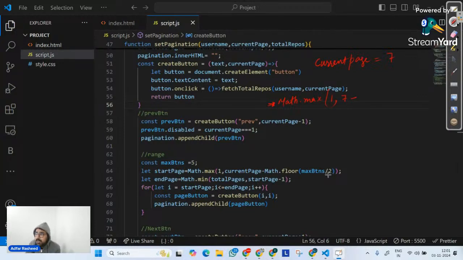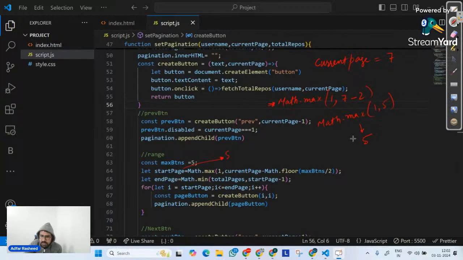What is that? Maximum buttons divided by 2 is 2.5, with floor that is 2. Yes or no? So math.max of 1 comma 5. What is the answer to this? Quickly tell me. Very good. It's 5. So when my current page is 7, my start page becomes 5.